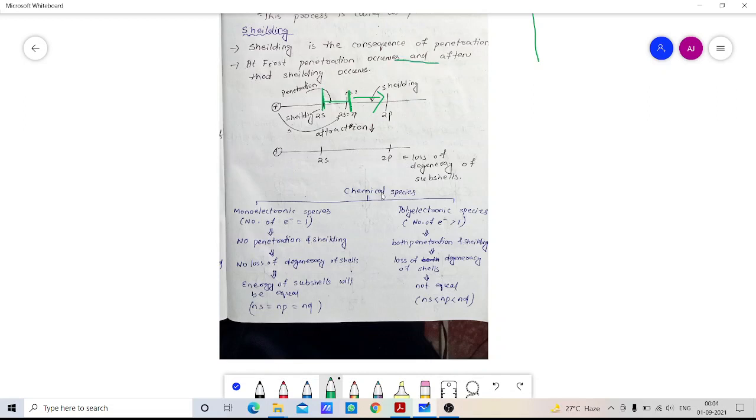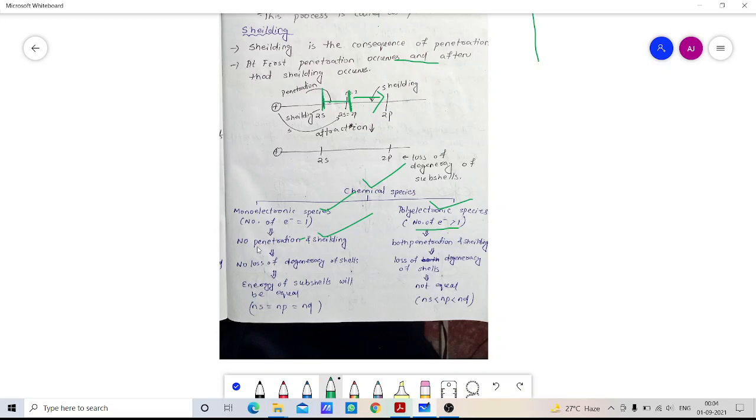Remember one thing: chemical species are of two types, monoelectronic species and polyelectronic species. Monoelectronic species contain only one electron, and polyelectronic species have more than one electron. In monoelectronic species there is no penetration and shielding effect, because, as I told earlier, penetration and shielding are many-orbital, polyelectronic effects.